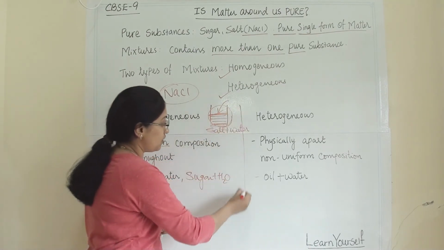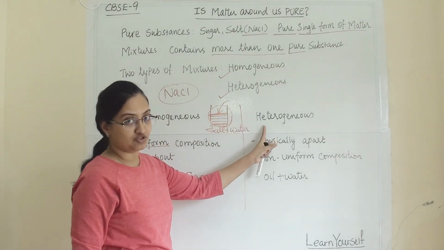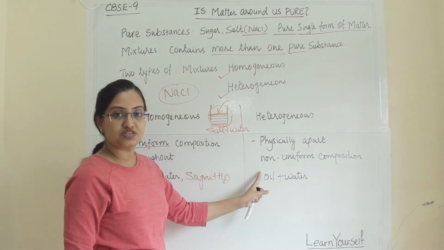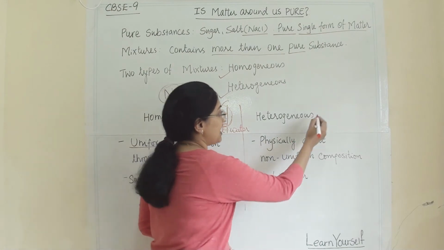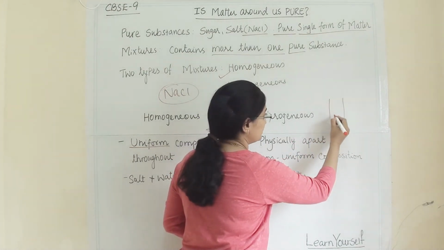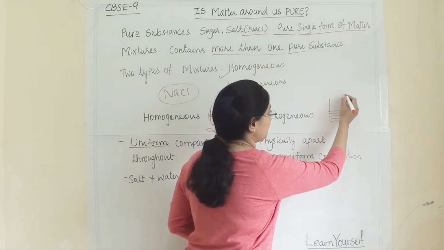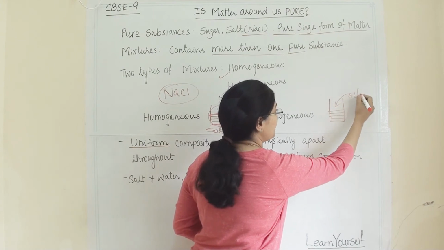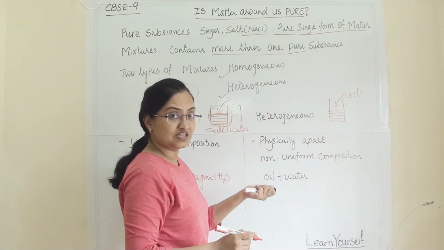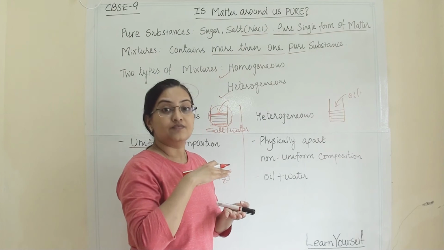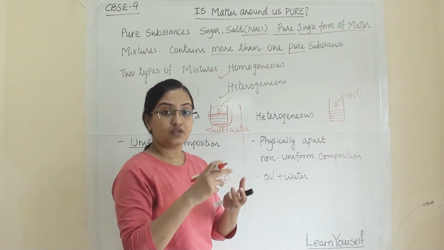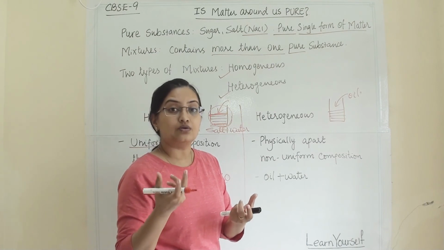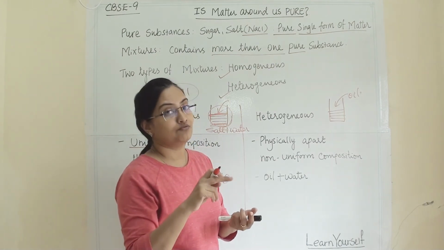Now a heterogeneous mixture is completely opposite to a homogeneous mixture. When we add oil to water, this is water, and when I add droplets of oil into it, the oil will float over the water. Even if you shake it, you can point out that these are the droplets of oil.